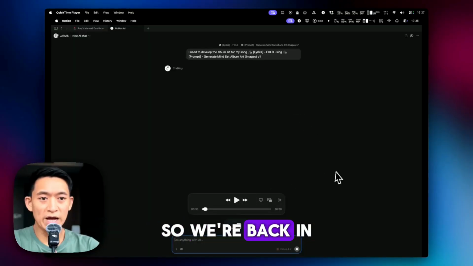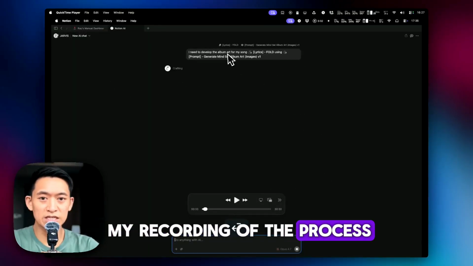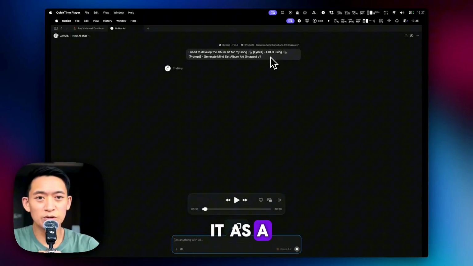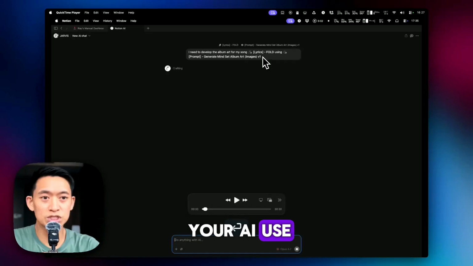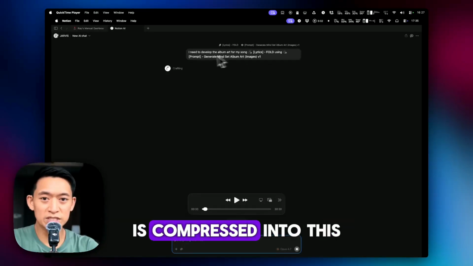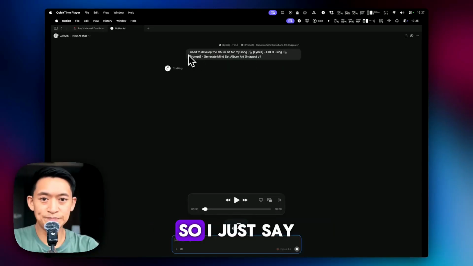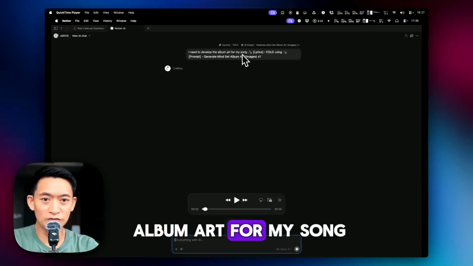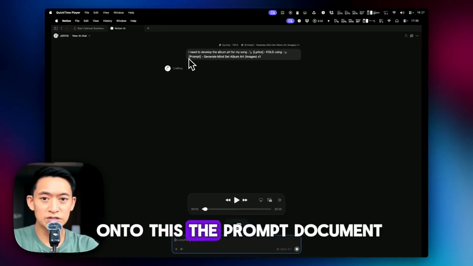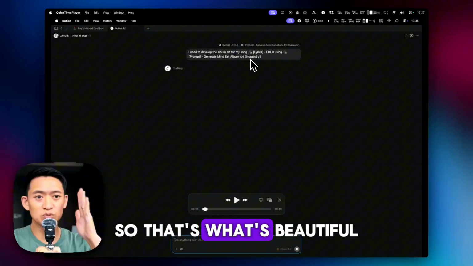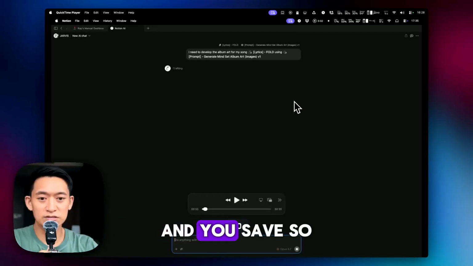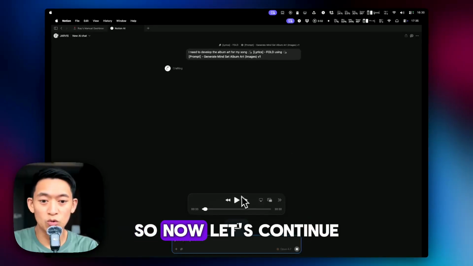Okay. So we're back in my recording of the process, and you'll see here, this is why I love Notion and using it as a home base for your AI use, because now that whole process that I just showed you is compressed into this one sentence, right? So I just say I need to develop album art for my song in this document, and then I chain onto this the prompt document. So that's what's beautiful about Notion, you can chain the documents one right after the other, and you save so much time that way. Okay, so now let's continue.